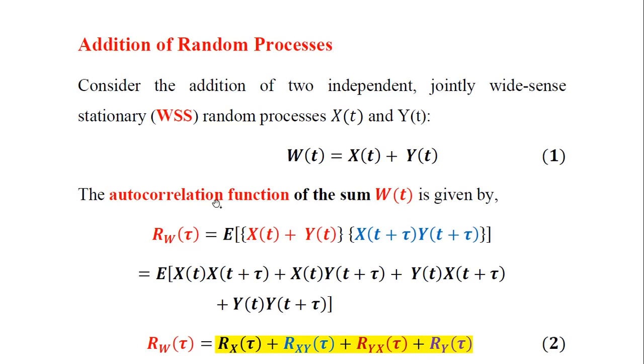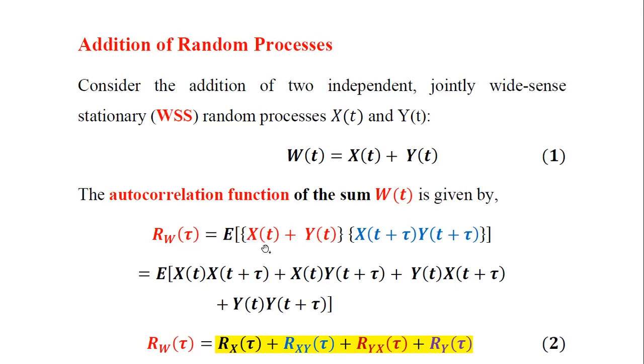Now the autocorrelation function, or ACF, of the resultant sum of the random processes is going to be stored in a third random process called w. The autocorrelation function of the sum w of t is given by rw of tau is equal to expectation of, we are having two terms here.